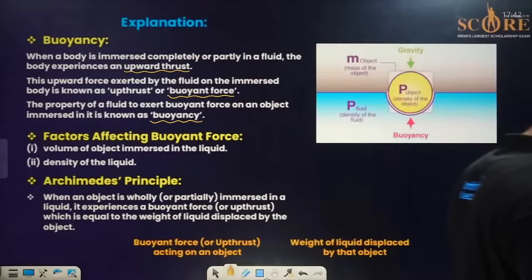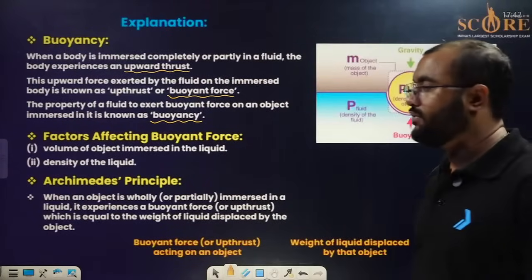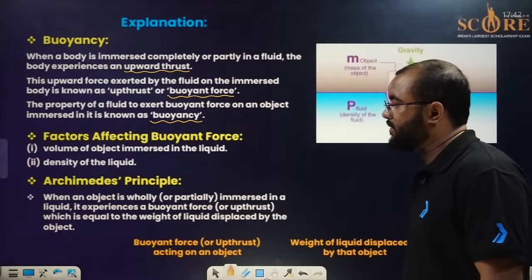Buoyancy is what? When a body is getting inside a fluid and the fluid is applying an upthrust force, or you can say the fluid is applying a force in the upward direction on that particular body, then that particular process is known as buoyancy, everyone.